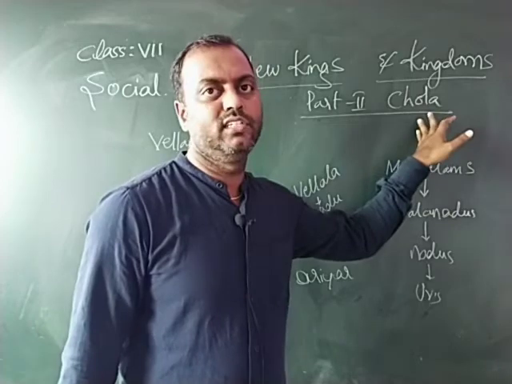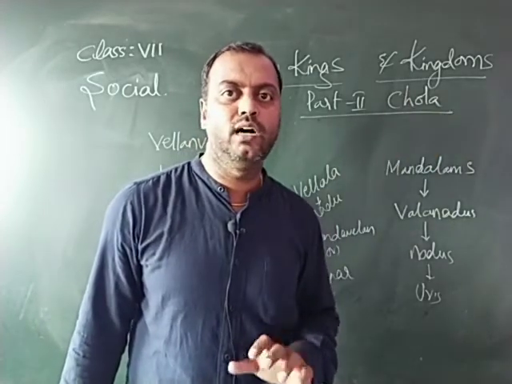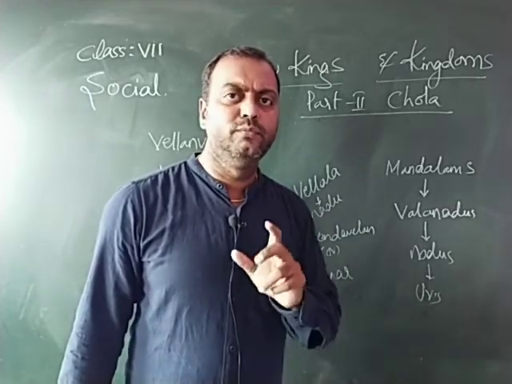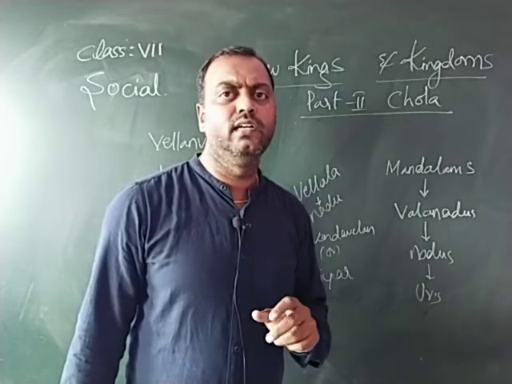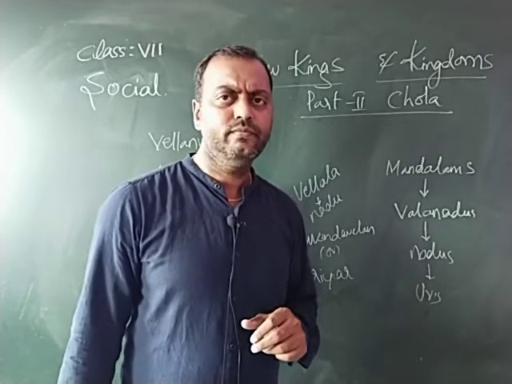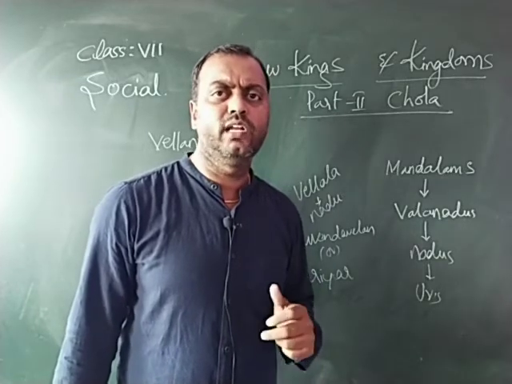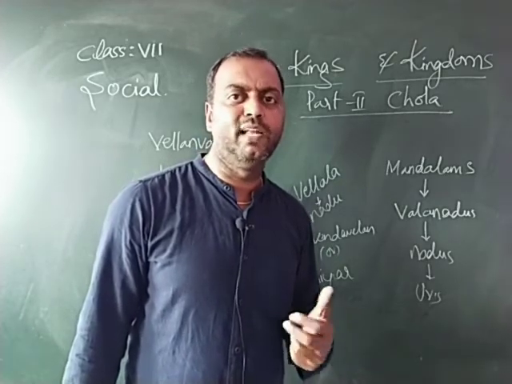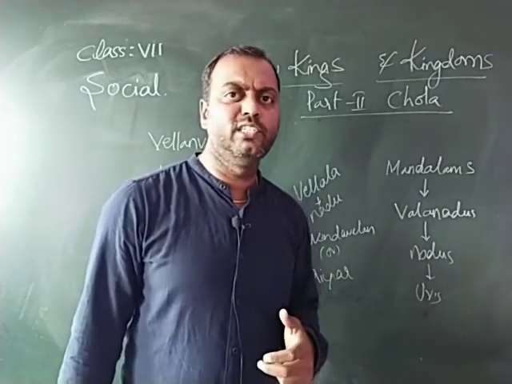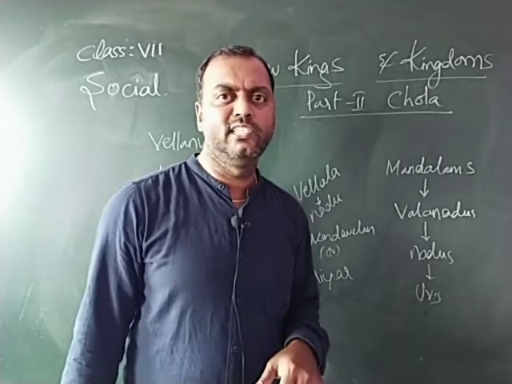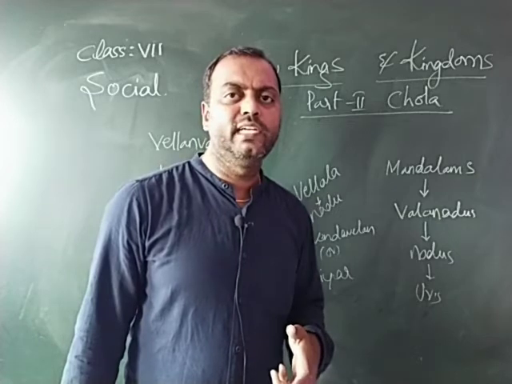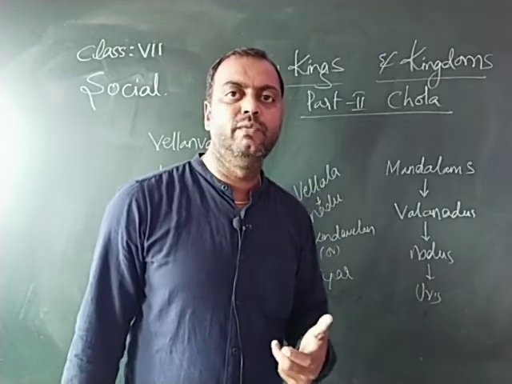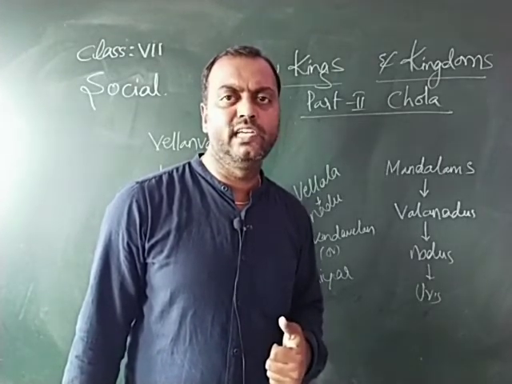Before we began the Chola administration, we tried to understand the Kaveri Delta region, which was under the control of Muttariyar. This Muttariyar was a rich peasant and also the chief of that area, and he was defeated by Vijayalaya, the founder of the Cholas. The Muttariyar and the Cholas were actually subordinates of the Pallavas. So they later established their control over the Kaveri Delta region, and they introduced many kinds of irrigation facilities through which agriculture prospered there. It became a very rich area because of the irrigation facilities.